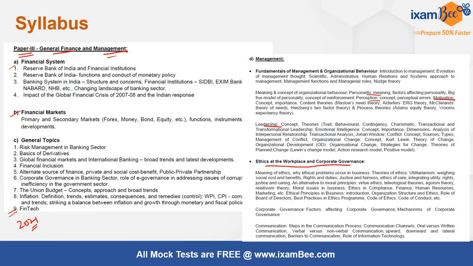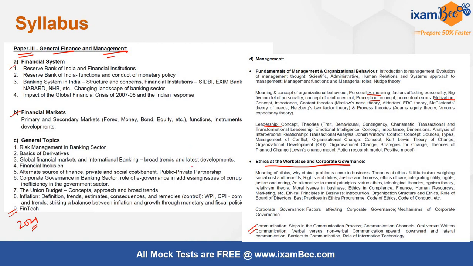Very important. Corporate governance has always been very important in the banking system, and due importance is given to this topic under the management syllabus, by understanding the ethical standards and the dilemmas that will be faced, and how to overcome them and how to maintain ethical behavior at the workplace, especially in the banking system, and also corporate governance, and using good, effective communication to ensure good behavior and good practices at the organization.